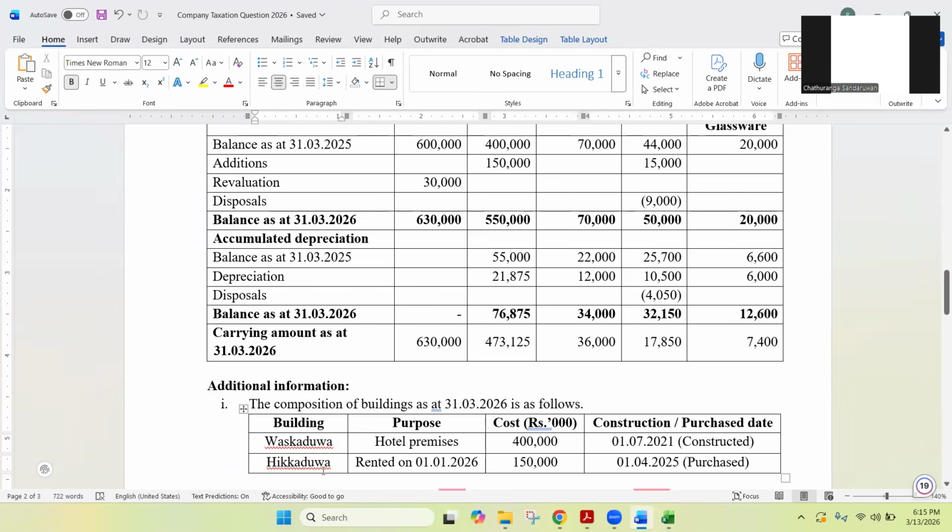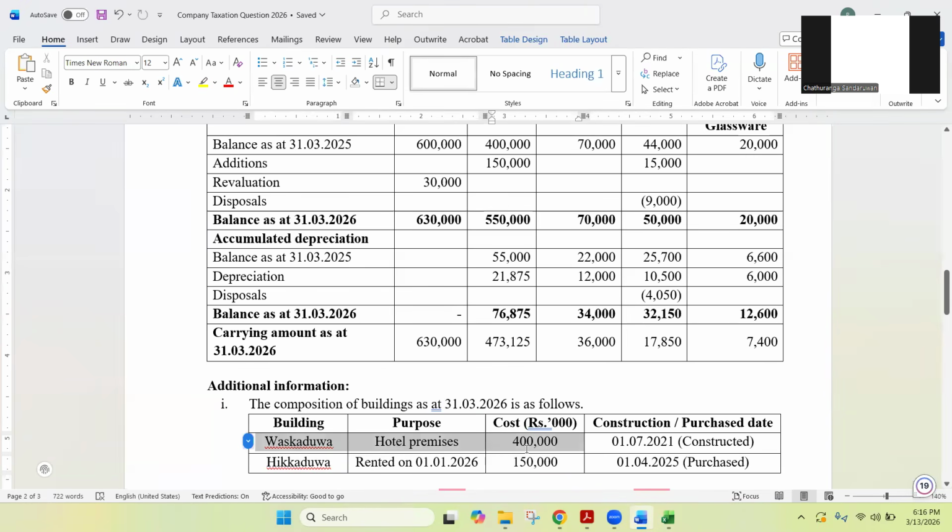So this building, Hikkadua building, they have rented it on 1st January 2026, means how many months applicable for the current year of assessment? For the renting purposes, you can calculate these things and just write down when you are reading the question. No need to memorize everything. So you can just calculate January full month, February and March. So they have given this Hikkadua building on rent for 3 months. You can calculate that. And then the cost is given 400,000 and 150,000. Now that makes sense, right?